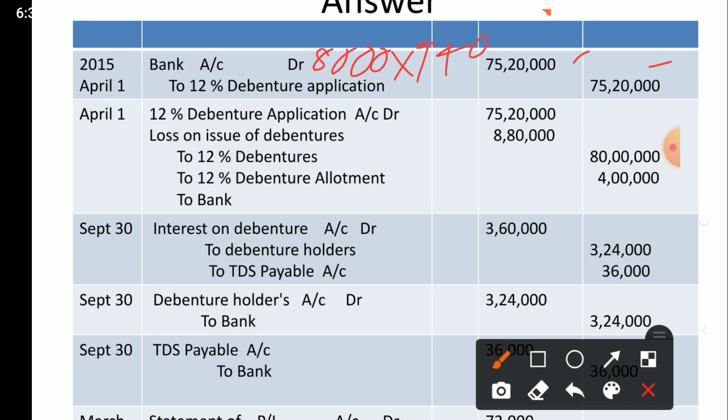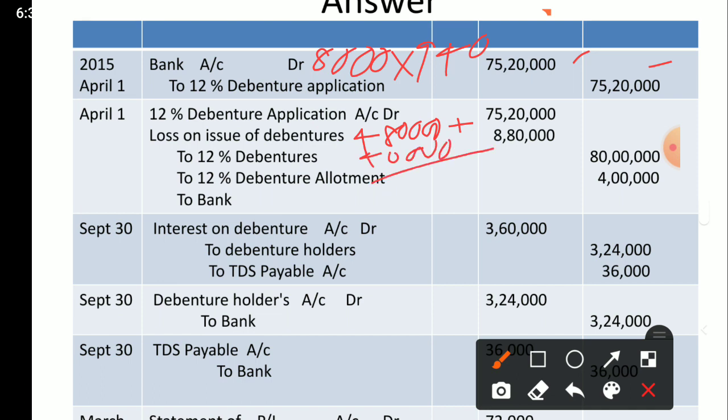Now here both are losses for the business. Both the premium and discount are losses for the company. So how much loss here we can check. 8,000 into discount 60 rupees, so 8,000 into 60, 4,80,000 is the loss. Then the redemption time premium is 8,000 into 5%, so 50, that is 4 lakh.